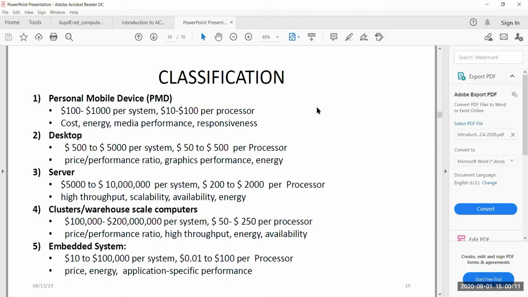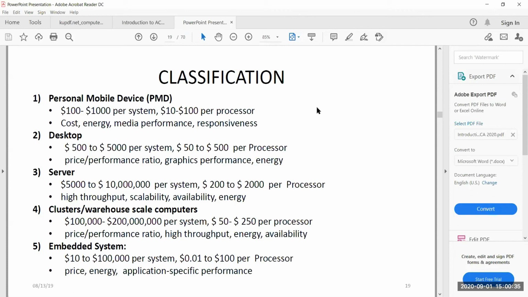So that is one major design issue that we look into. And when it comes to performance, graphics performance is one performance factor that plays a role.